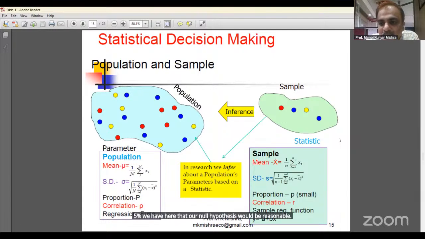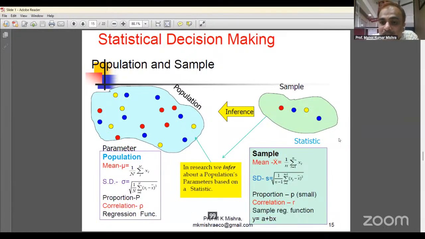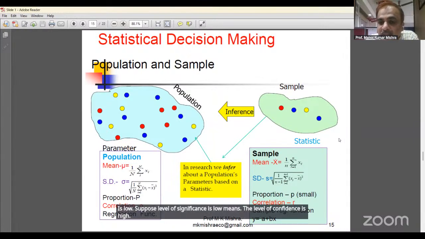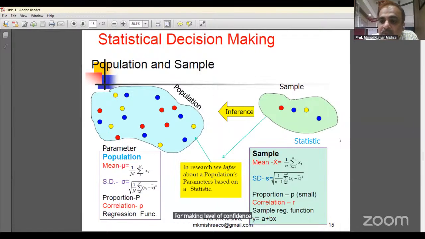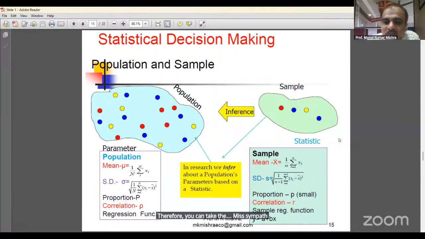If the level of significance is 1%, the confidence level is 99%. When the level of significance is low, the level of confidence is high. To make the level of confidence high, you have to increase the sample size. And when you increase the level of significance, the level of confidence decreases, so you can take a smaller sample size.